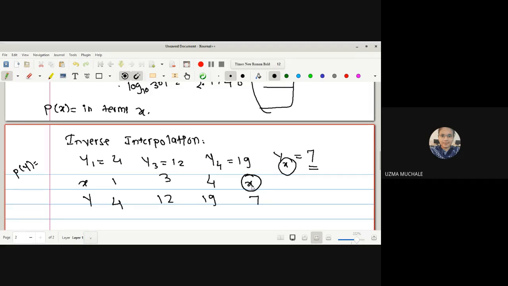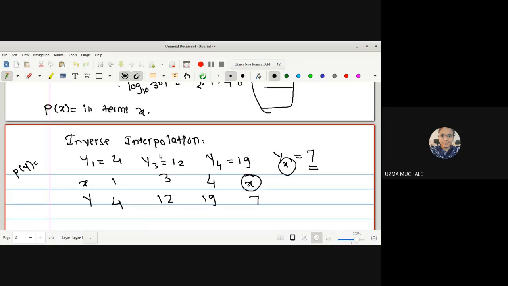Corresponding to which value of x will the value of y be 7? Maybe 7 lies in between these two, so somewhere you will get the value of x, maybe between 1 and 3. We can predict the answer.